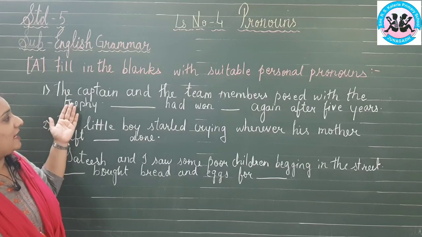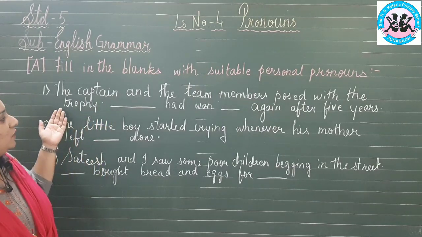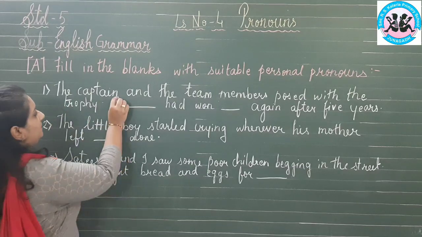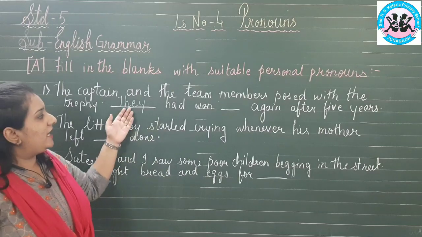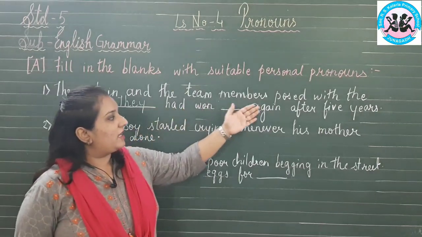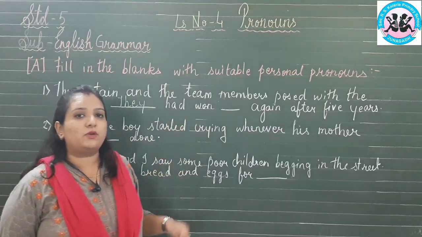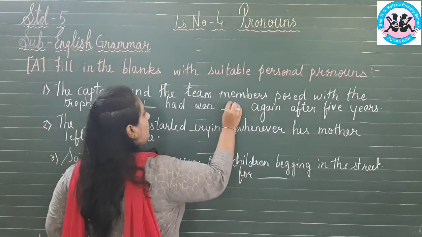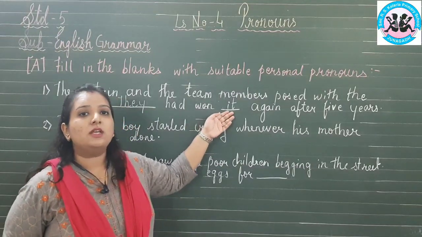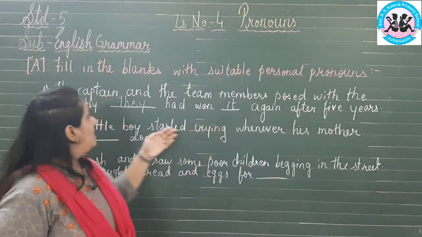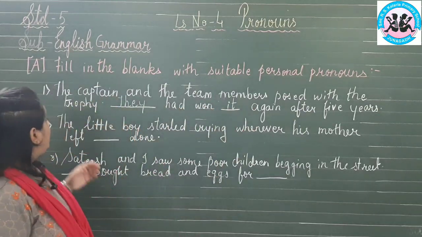So here the captain and the team members, so of course the noun is plural. For the plural we will use the pronoun they. They had won the trophy again after 5 years. But instead of trophy we can use the personal pronoun it, for which trophy is a neuter gender. For neuter gender we will use the personal pronoun it. They had won it again after 5 years.